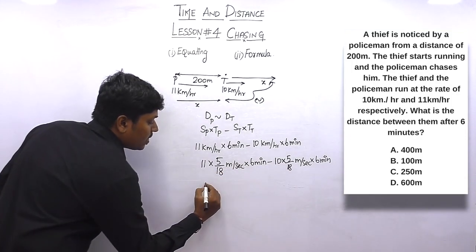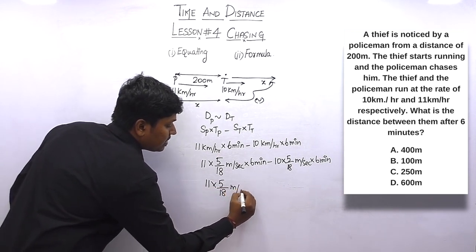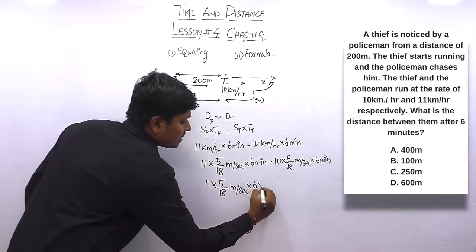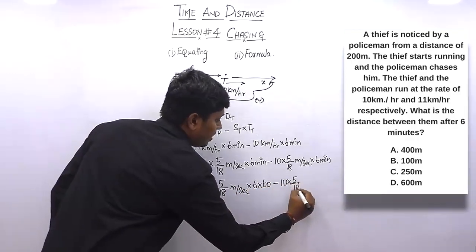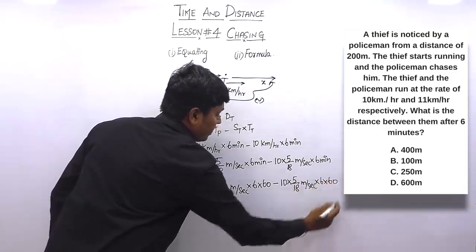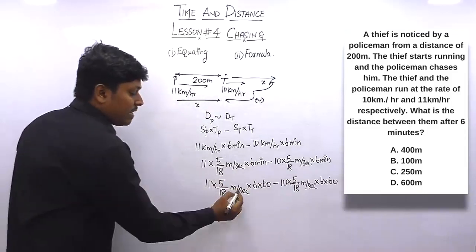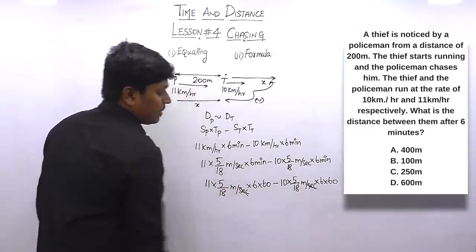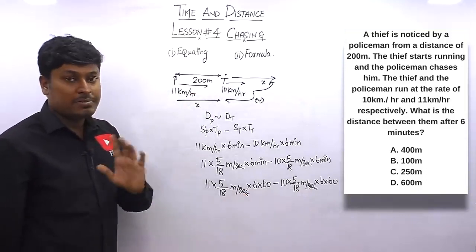So 11 into 5 by 18 meter per second into 6 into 60, minus 10 into 5 by 18 meter per second into 6 into 60. Got it, friends? In order to convert minute into second, we multiply by 60. So finally we can cancel second and second, and once you find the answer, you will get it in meters.